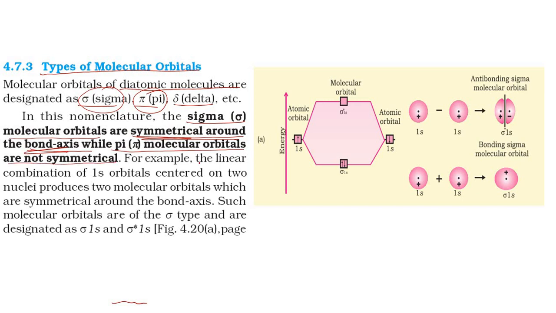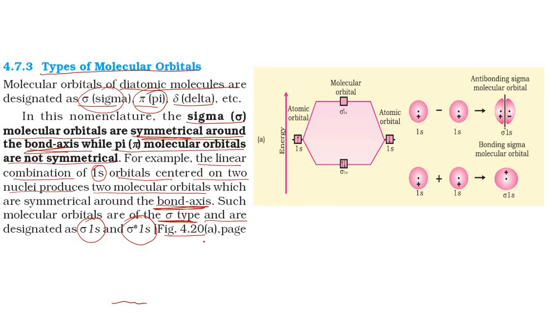For example, the linear combination of 1s orbitals centered on two nuclei produces two molecular orbitals which are symmetrical around the bond axis. Such molecular orbitals are of sigma type because a sigma bond is involved, and are designated as sigma 1s and sigma star 1s.